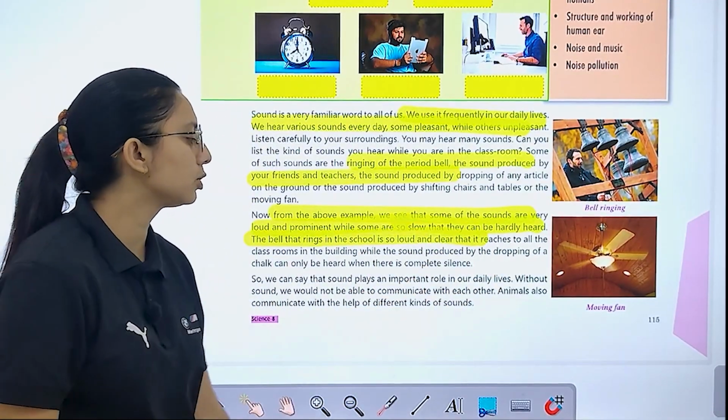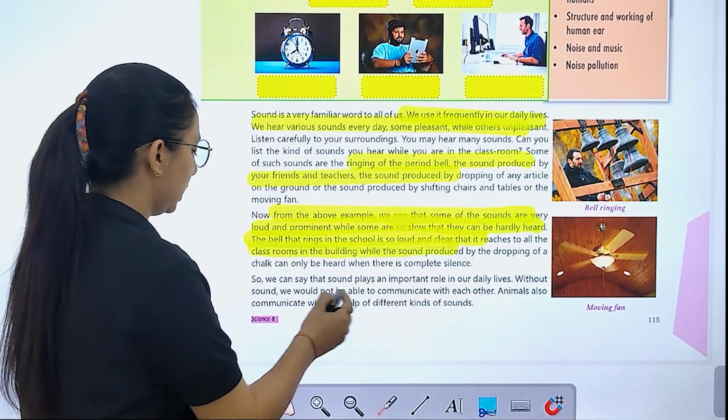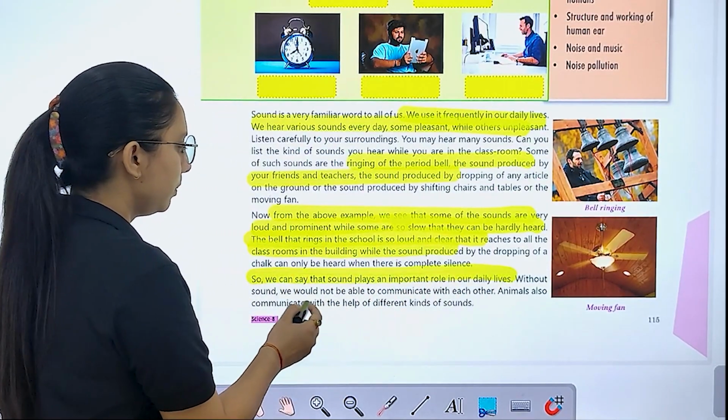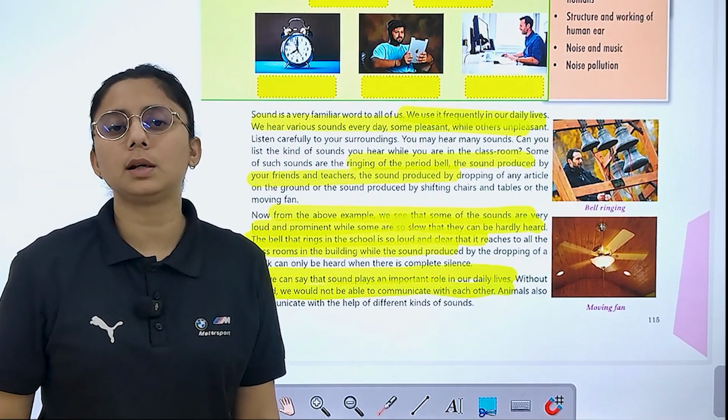The bell that rings in the school is so loud and clear that it reaches our classroom and building. So we can say that sound plays an important role in our daily life. Without sound, we would not be able to communicate with each other.